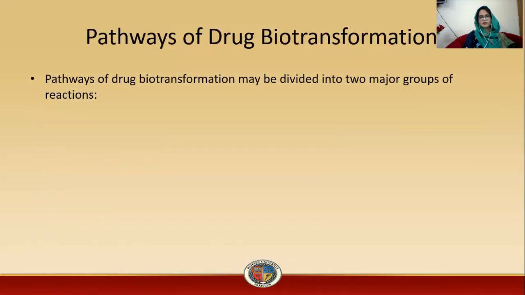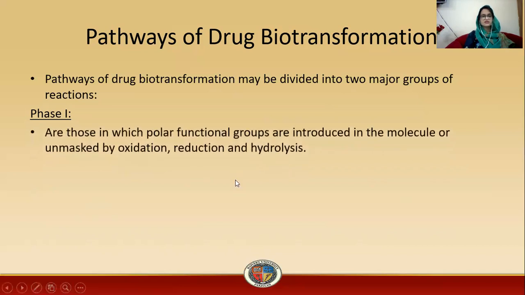Then come the pathways of drug biotransformation. Pathways of biotransformation may be divided into two major groups of reactions: phase 1 reactions and phase 2 reactions. What happens in phase 1 reactions? Phase 1 reactions are those reactions in which a polar functional group is introduced into the molecule or unmasked by oxidation, reduction, and hydrolysis reactions. So the major reactions which take place in phase 1 are oxidation, reduction, and hydrolysis, or you can say hydroxylation reactions.